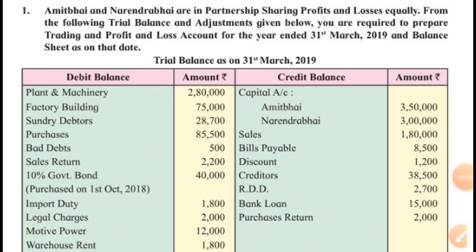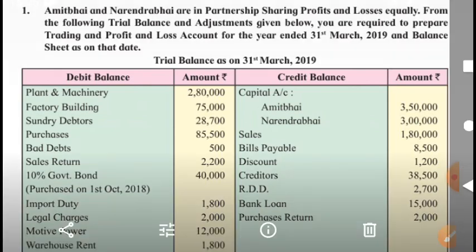Here we are going to study the first exercise and solve it. Amit Bhai and Narendra Bhai are in partnership, sharing profits and losses equally. 1 is to 1, 50-50 partners they are.